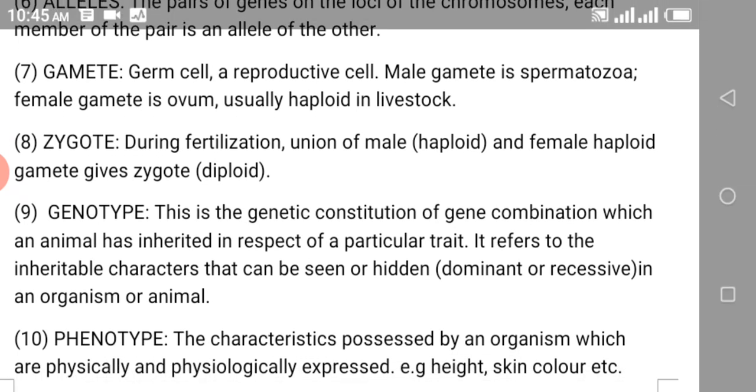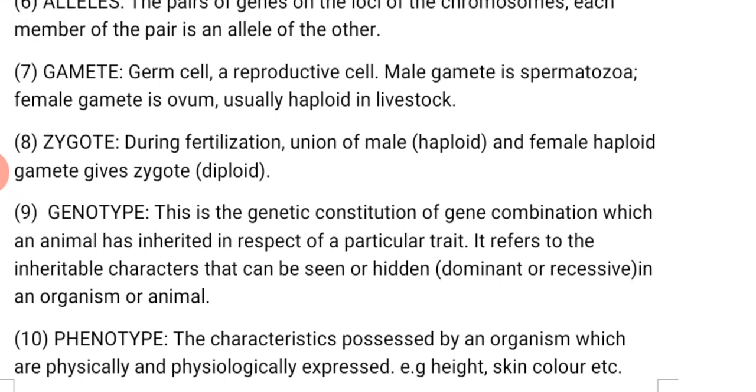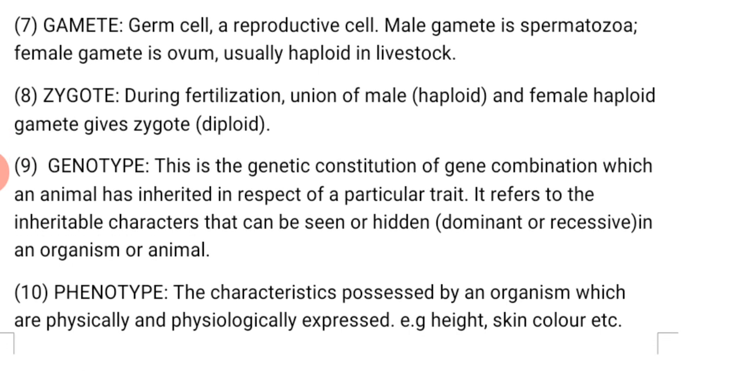Genotype is the genetic constitution of each and every one of us, which is not directly seen in somebody. Do you get it now? But phenotype is the character that is physically expressed by each and every one of us, for example, skin color, height, intelligence, shape of the eyes, shape of the nose, shape of the ears. Do you get it now? Those are phenotype.